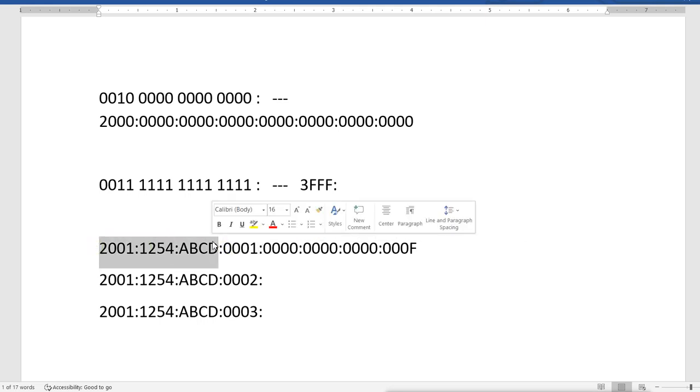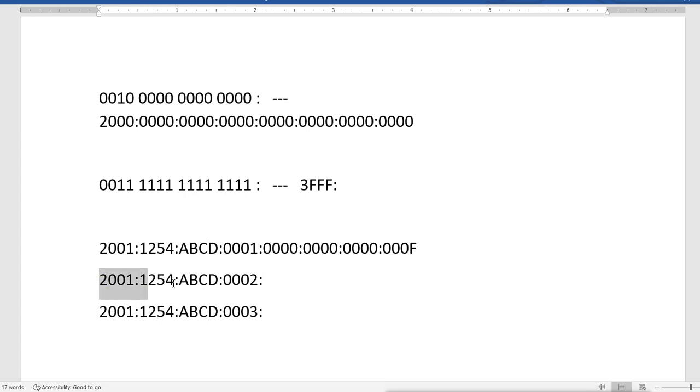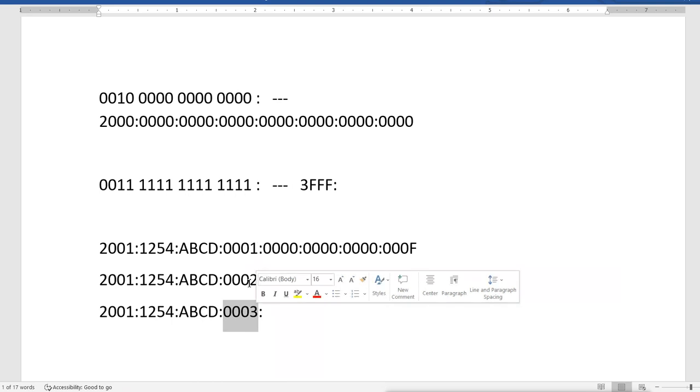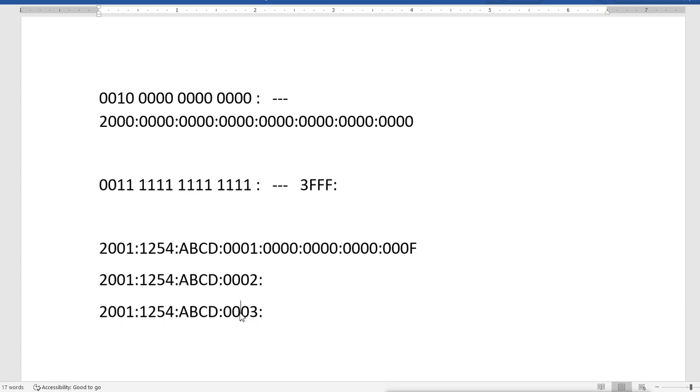Then the other departments' IPs will also be unique, because the first 64 bits will be different: this is for the second department, then this is for the third department. So these 16 bits are for the department; they are for subnetting. By just changing the number, it changes the subnet. It is not that complex. In IPv4 we do subnetting by enabling bits and disabling bits, but it is not like this here. You have 16 bits for subnetting, and you can create 2 raised to 16 subnets, that means 65,536 subnets.